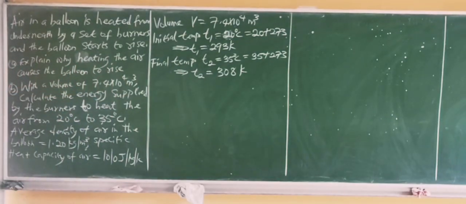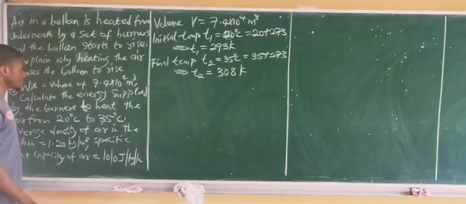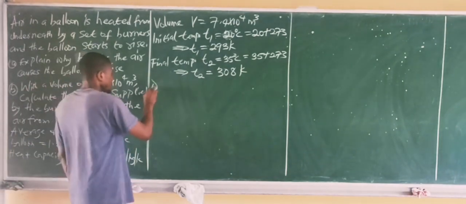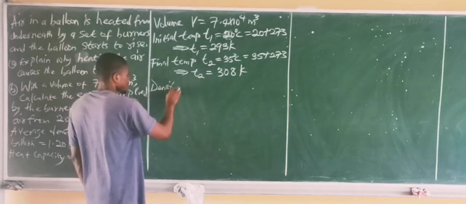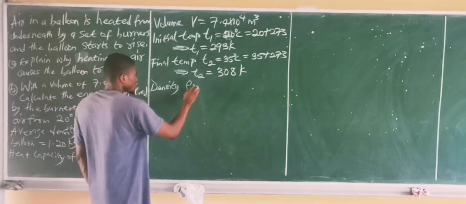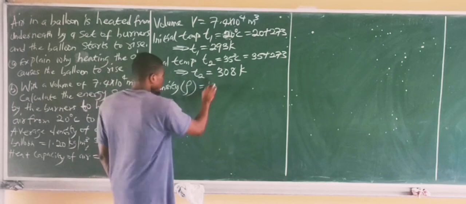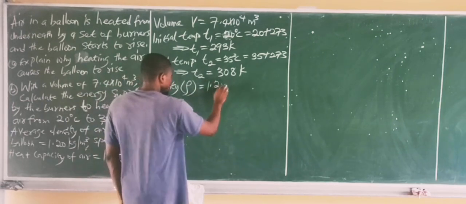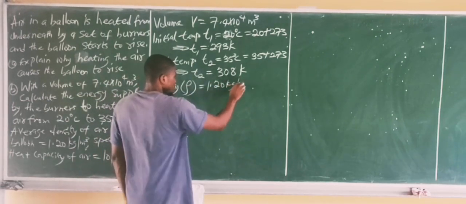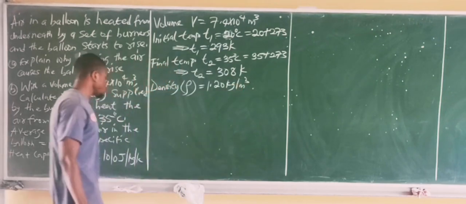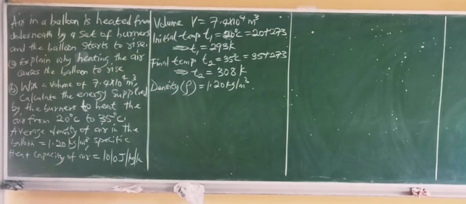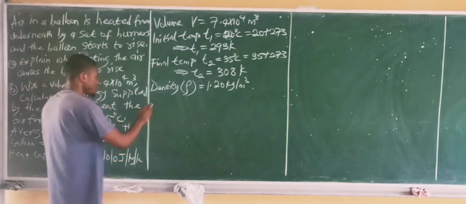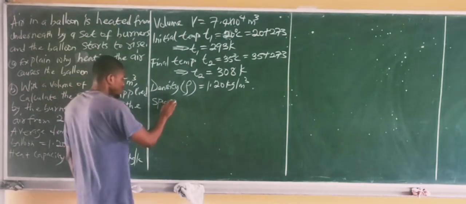Now we are given the density of air to be 1.20. So density was also given to us, which is rho equal to 1.20 kilograms per meter cube. We are also given the specific heat capacity of air, the specific heat capacity of the working fluid, which is air.